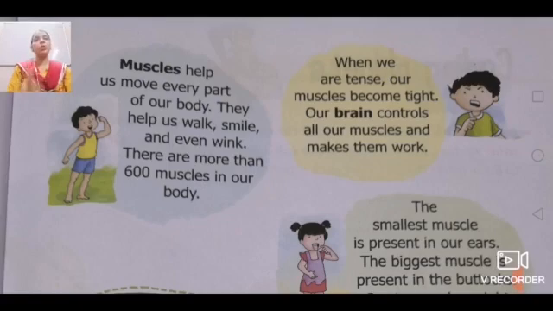Our brain controls all our muscles and makes them work. Our body's muscles are totally controlled by our brain. Brain will only impart the thing that you are supposed to do, or not supposed to do.